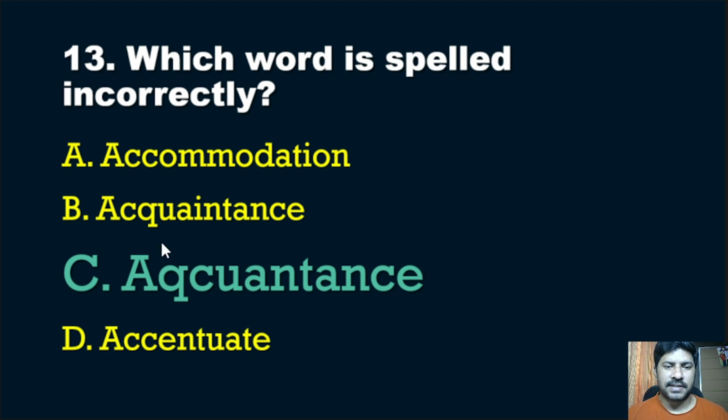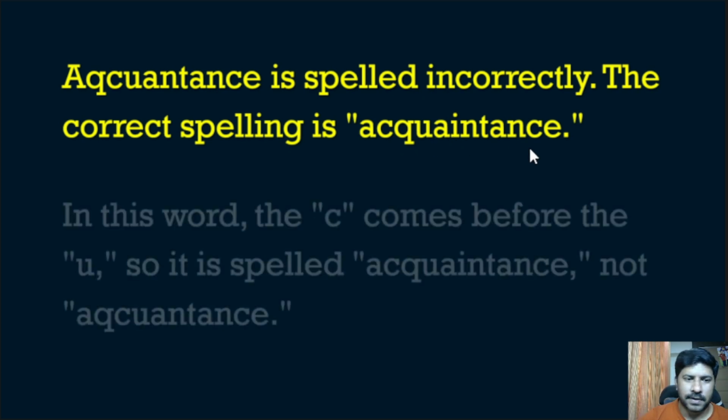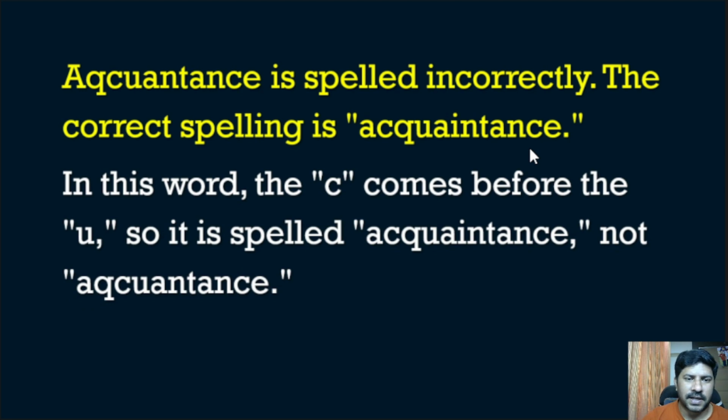ACQUAINTANCE. That is correct. This third option is incorrect. The acquaintance is spelled incorrectly. The correct spelling of acquaintance is given in option B. In that word, the C is placed before Q. So that turned out easy to find out.